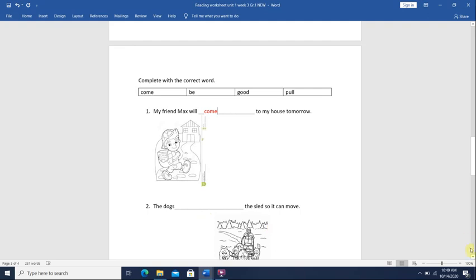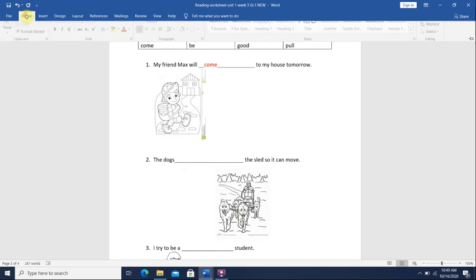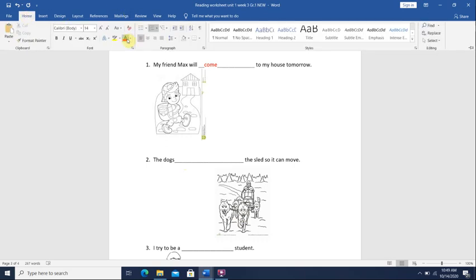Okay. Number 2, the dogs blank the sled so it can move. Here from the picture you can see that the dogs are attached with a rope, and there's a boy on the sled. What are they doing? They're pulling the sled so it can move. So the dogs pull the sled so it can move.